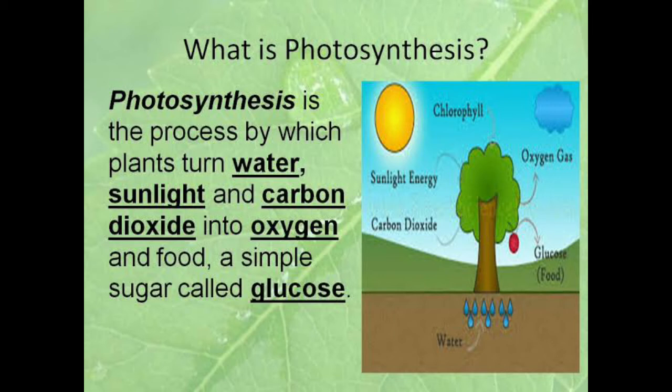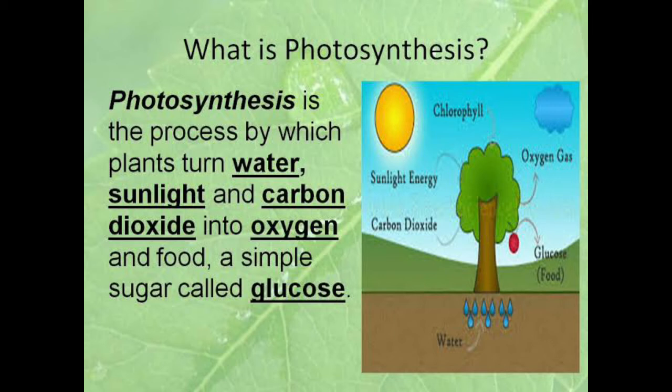Glucose is nothing but the byproduct, the fruits or vegetables, whatever we are eating from the plants, it is nothing but the glucose. Okay children, see here in the picture you can clearly see the roots are taking the water, and already the chlorophyll is present in the plants, and the sunlight is the main source for this photosynthesis, and plants take in carbon dioxide and give us fresh oxygen.